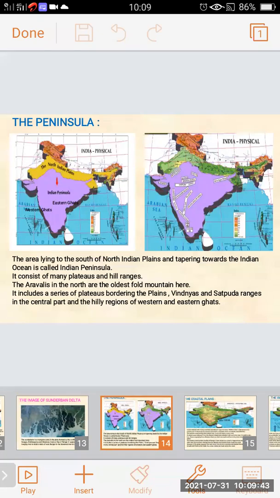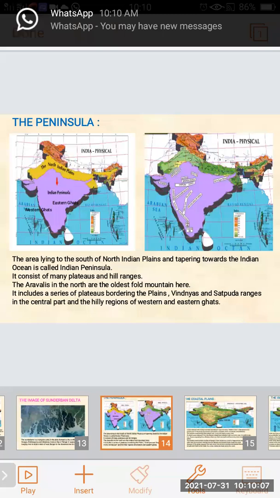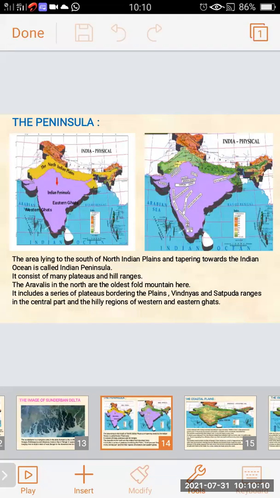So in the first map, we can see the area lying to the south of North Indian plains and tapering towards the Indian Ocean is called Indian peninsula. In the purple color, it is indicated. It consists of many plateaus and hill ranges. There are various plateaus and hill ranges in this peninsula. The Aravalis in the north are the oldest fold mountains in this peninsula.